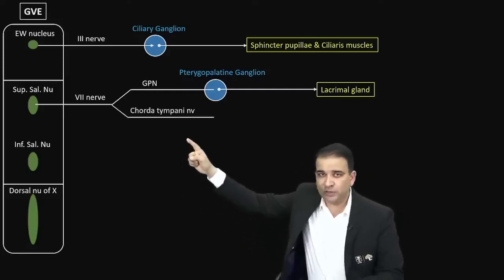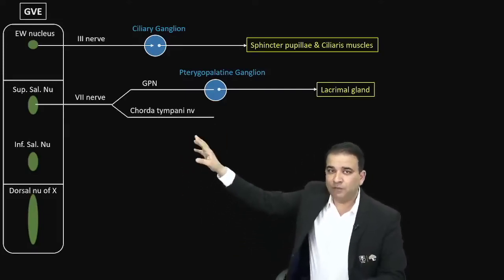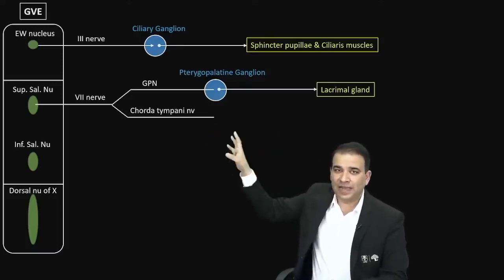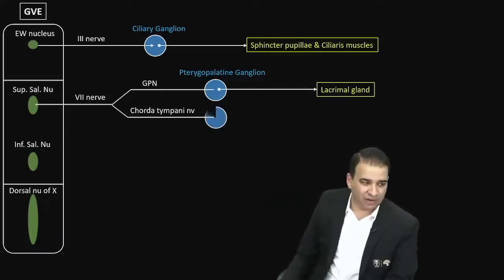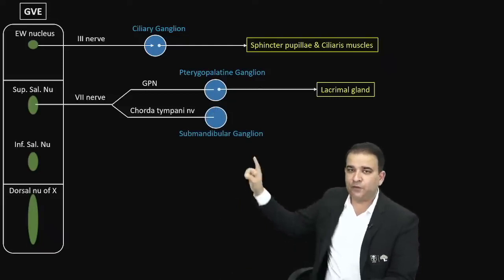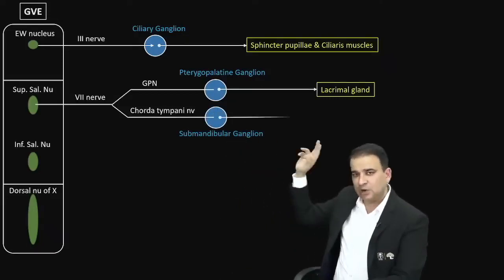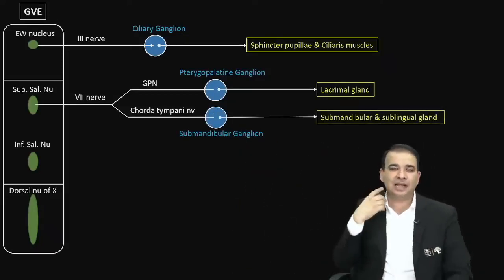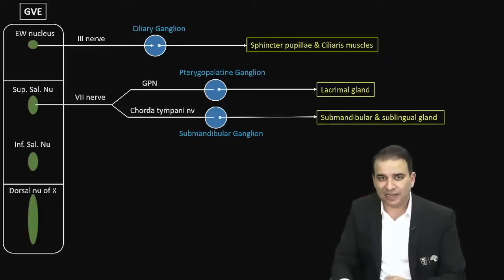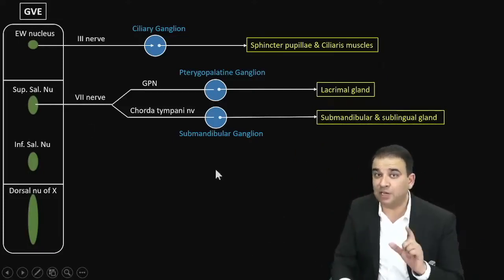Chorda tympani is a branch of the facial nerve. Now, chorda tympani with the help of the lingual nerve will relay into which ganglion? The submandibular ganglion. It will relay into the submandibular ganglion, and from the submandibular ganglion the postganglionic fibers will supply the submandibular gland and sublingual gland. So remember, guys, the name says superior salivatory nucleus.